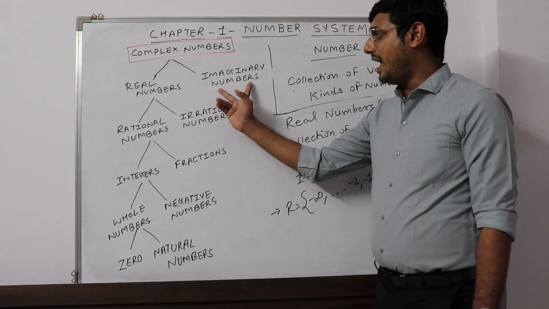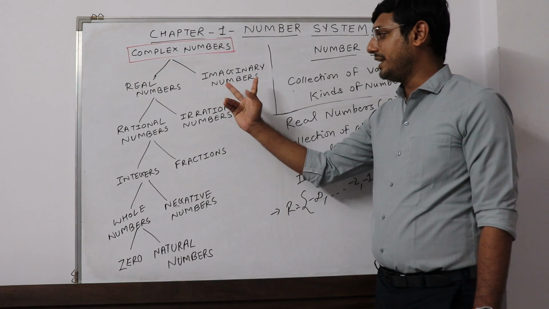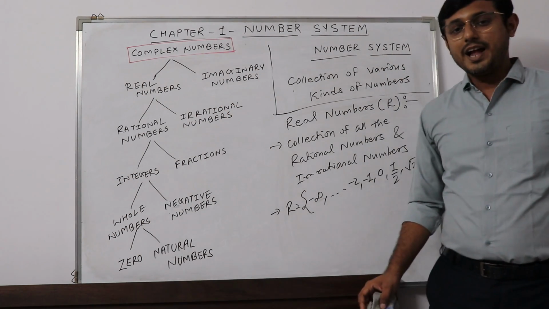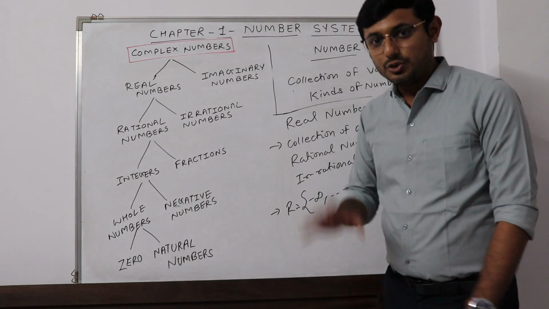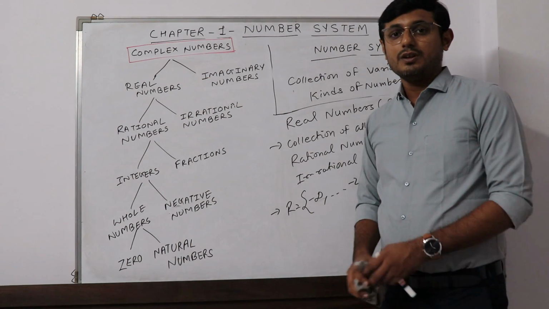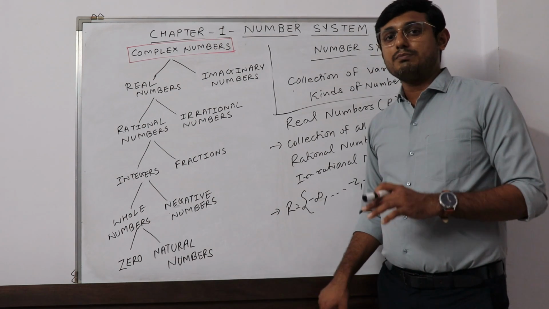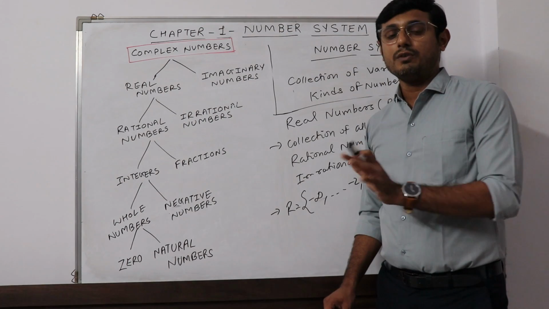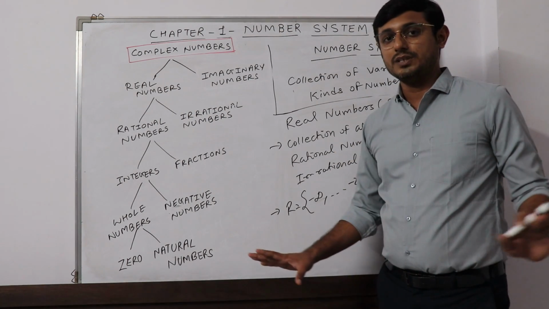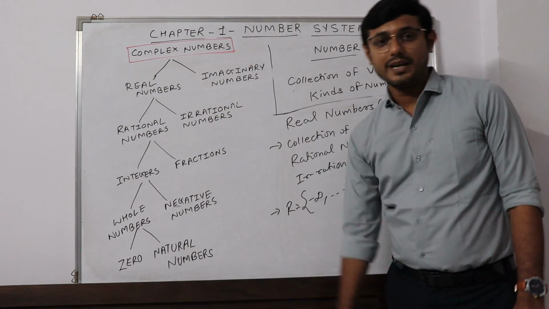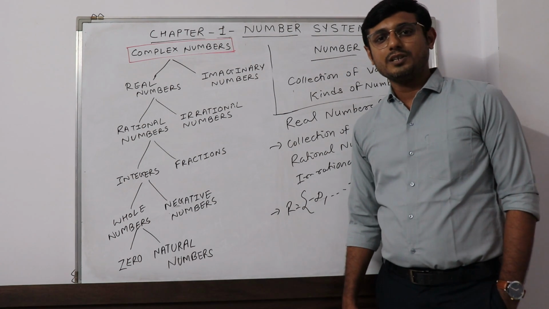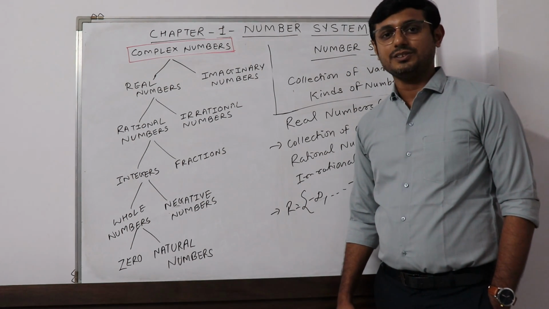Higher studies will contain the explanation of imaginary numbers and complex numbers. Ultimately, at the top of the hierarchy you will find complex numbers, because the complex number system represents the whole set of numbers. Clear? And so this is it for the first part of the number system. Thank you.